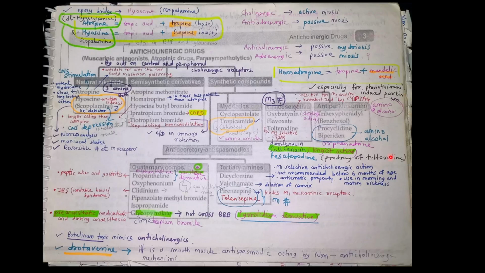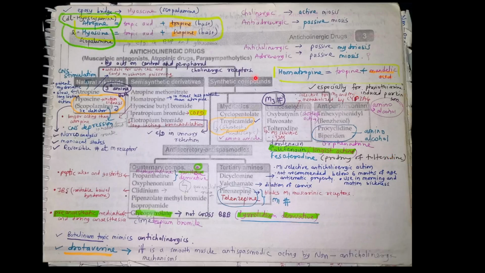Vasicoselective: oxybutynin, flavoxate, tolterodine. Antiparkinsonian: trihexyphenidyl, meaning benzhexol, procyclidine, biperiden. Then antisecretory, antispasmodic, quaternary compounds: propantheline, oxyphenonium, clidinium, pipenzolate methylbromide, isopropamide, glycopyrrolate. Tertiary amines: dicyclomine, valethamate, pirenzepine, telenzepine.